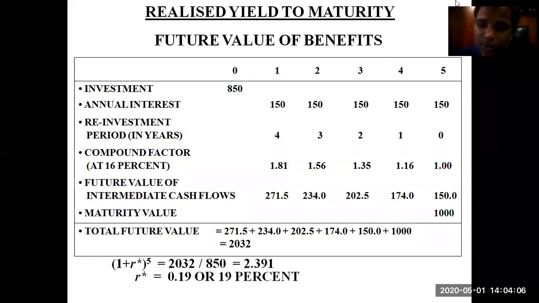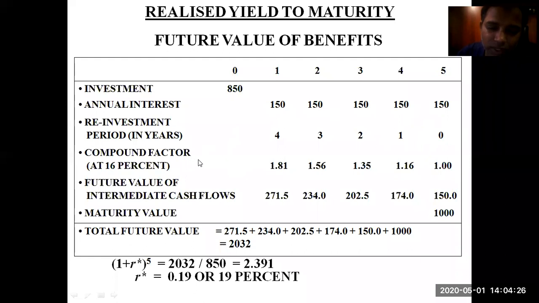The amount received in the very first year is reinvested for the next 4 years. The second year's amount gets a period of 3 years, the third gets a period of 1 year, and the fifth gets 0 years of investment.